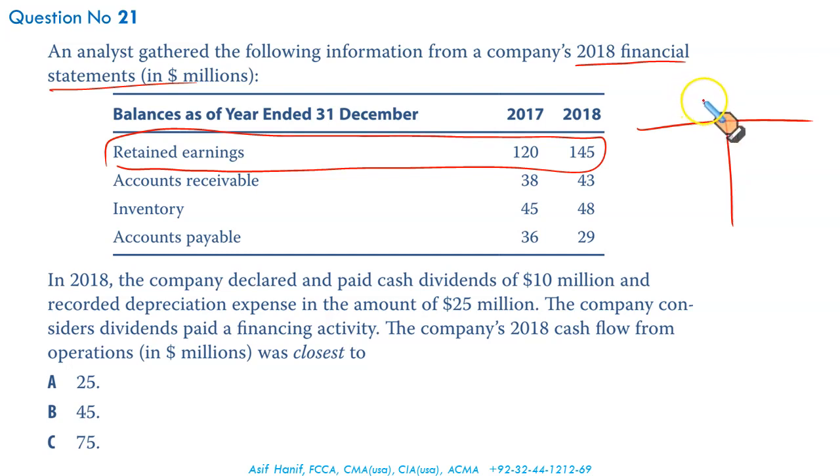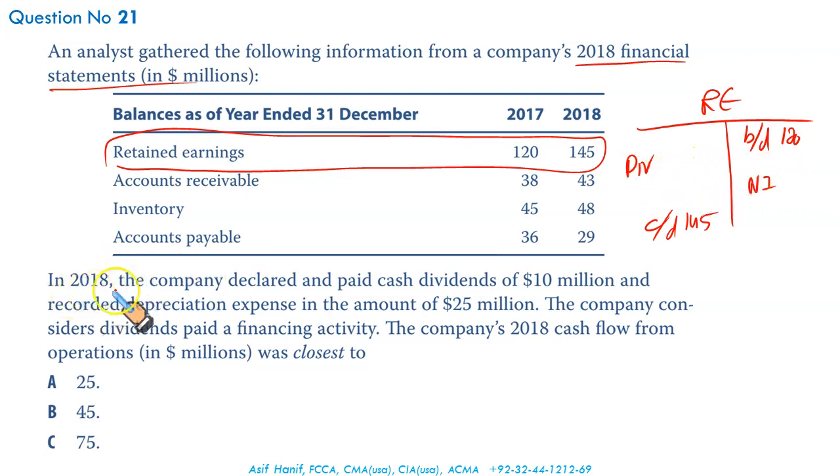T accounts started. Retained earnings has an opening balance shown on the credit side, closing balance shown here. If there has been any income over the period, it is added to the credit side. If any dividend is declared or paid, it is shown here. Now, it says retained earnings had an opening balance of 120 million, closing balance of 145. There might be another way of doing it in statement form, but this is the method I have been using for many years, so it is very difficult for me to change my methodology. I would recommend this; it will always help, with less chance of making a mistake. Opening balance of retained earnings, closing balance of retained earnings.